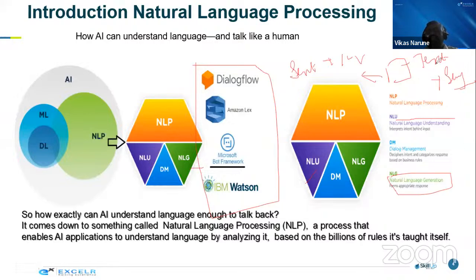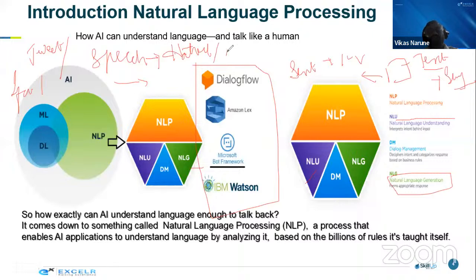So looking at the text, guys, or looking at the speech, if someone is tweeting something, or giving a Facebook live, like I am doing a YouTube live. When I'm delivering the speech, whether my speech is a hatred speech, whatever emotions I am having currently, whether I am feeling disgust, whether I'm feeling joyful, whether I am happy. That kind of text analysis is called natural language understanding, NLU.